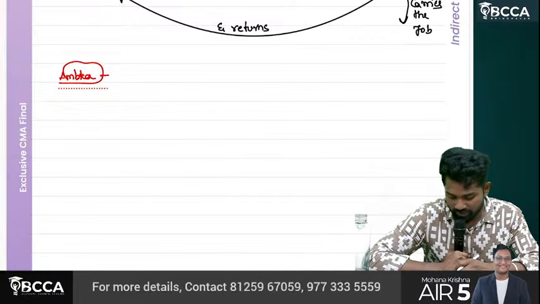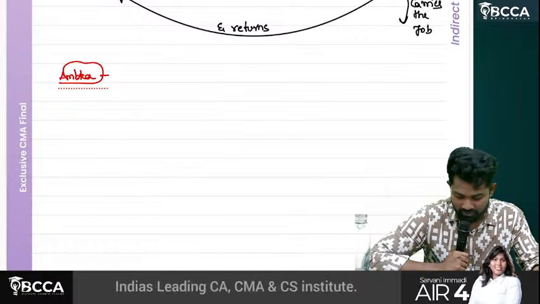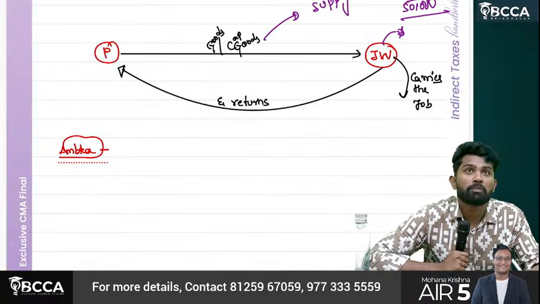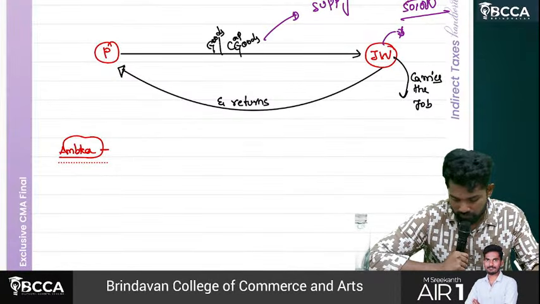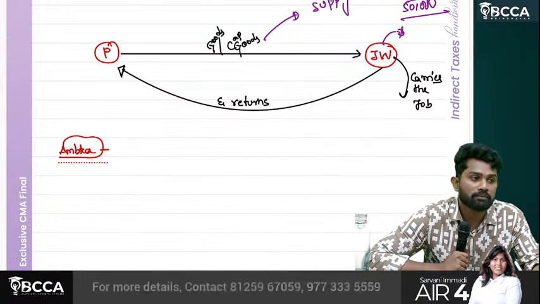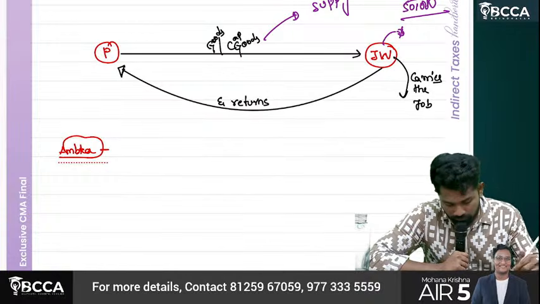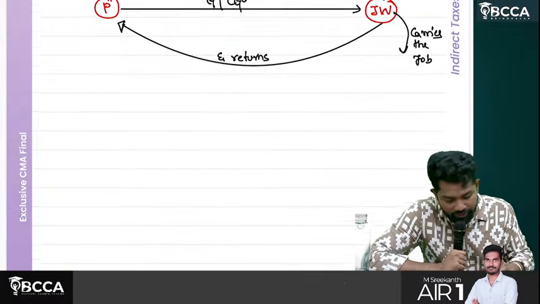Waiting for your messages. It's okay. Assuming you understand, I'm continuing, sir.